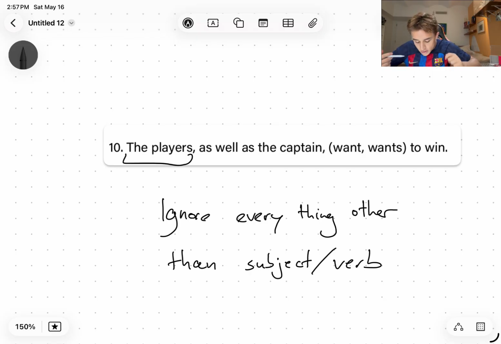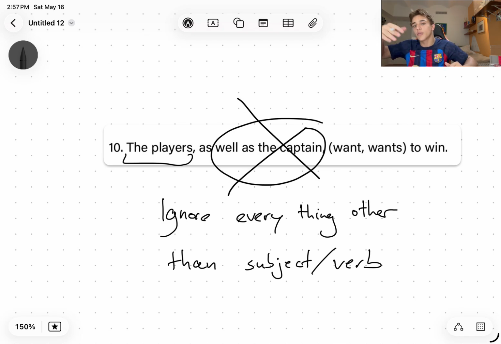Okay, and we know that the players is a plural subject, because there are multiple players. So even though the captain is singular, we can sort of ignore that, and we have to pick the plural version of the verb want, which is want. So it's the players as well as the captain want to win. It's not the players as well as the captain wants to win.